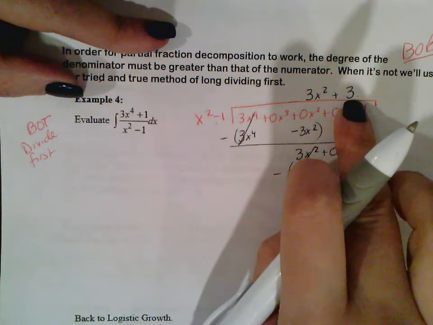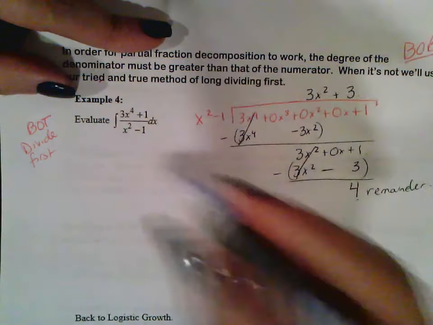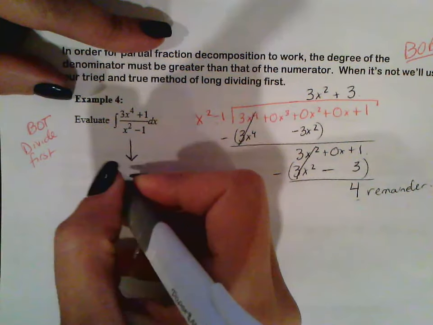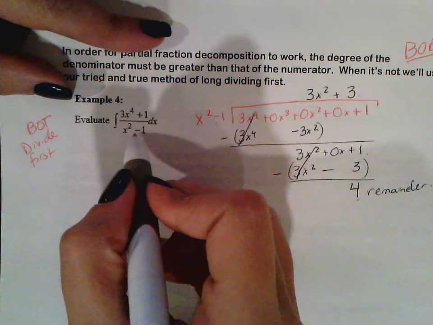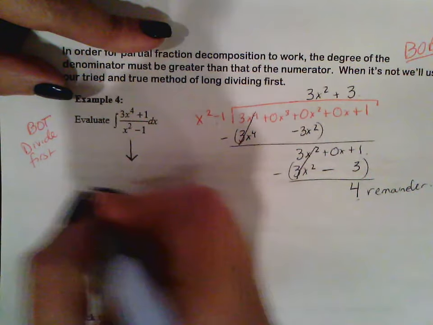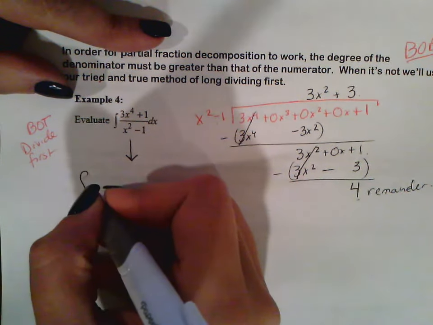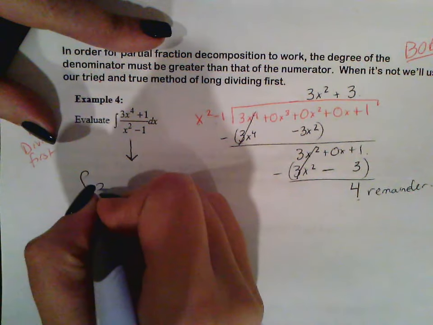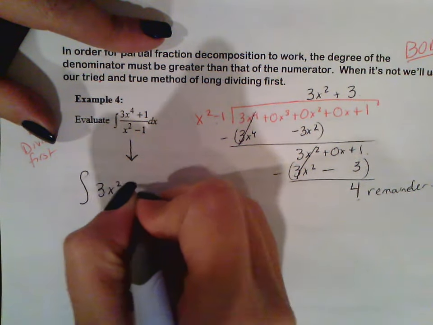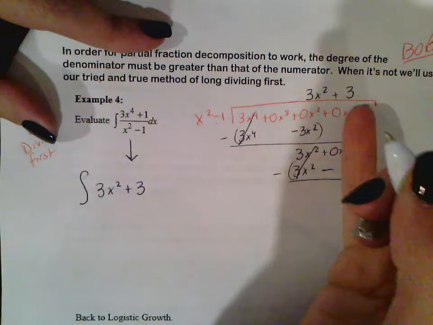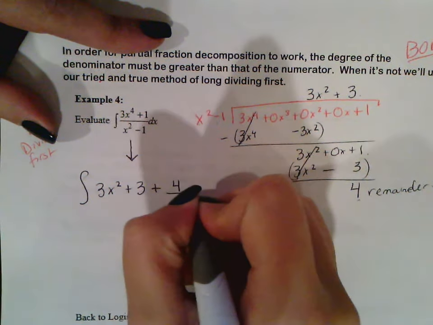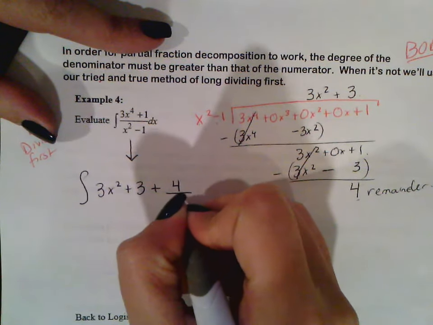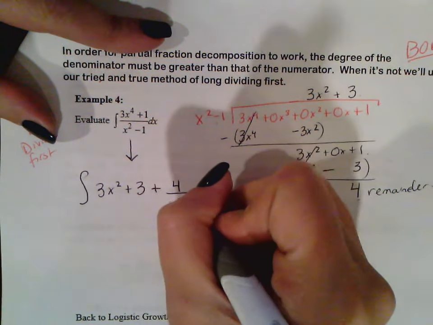So basically, what we can do now is rewrite this problem using our quotient. Our new integral that we have to take is going to be the integral of 3x squared plus 3, but you can't forget about the remainder, plus 4 over x squared minus 1.